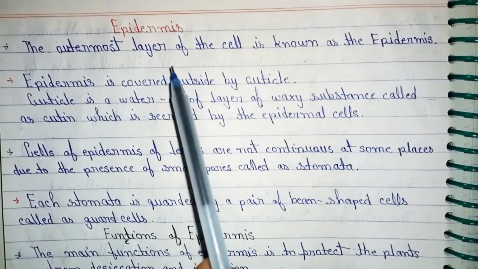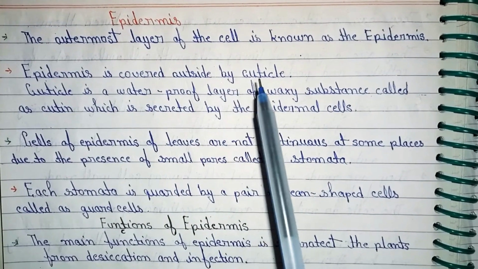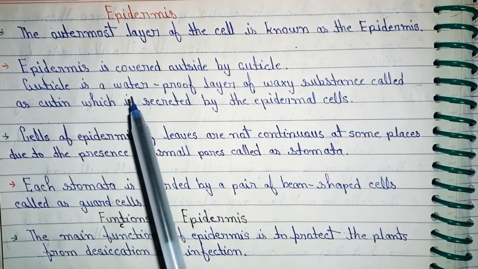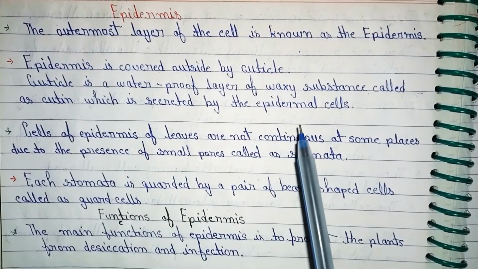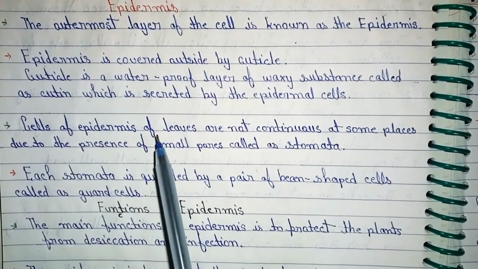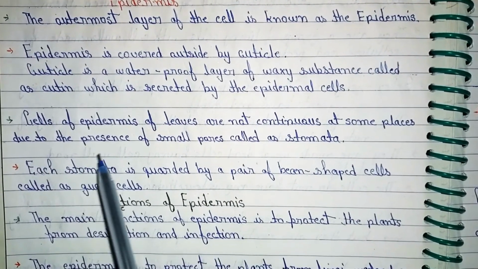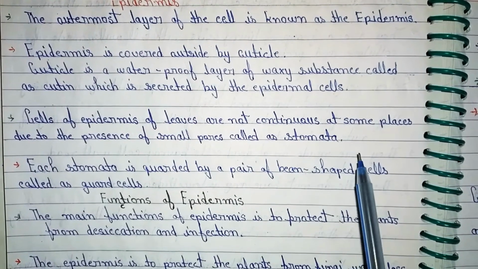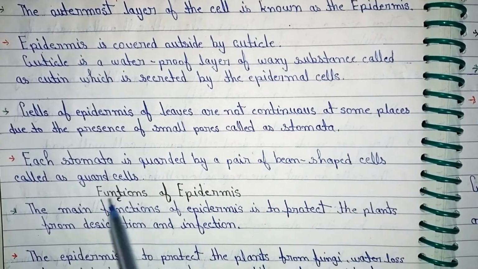Epidermis. The outermost layer of the cells is known as the epidermis. Epidermis is covered outside by the cuticle. Cuticle is a waterproof layer of a waxy substance called cutin which is secreted by the epidermal cells. Cells of the epidermis of leaves are not continuous at some places due to the presence of small pores called stomata. Each stoma is guarded by a pair of bean-shaped cells called guard cells.